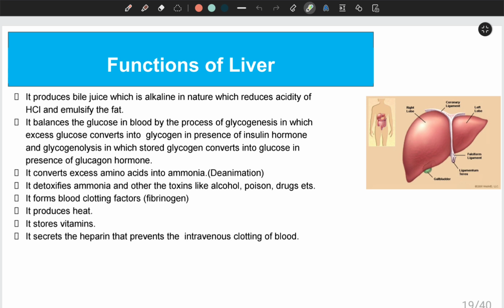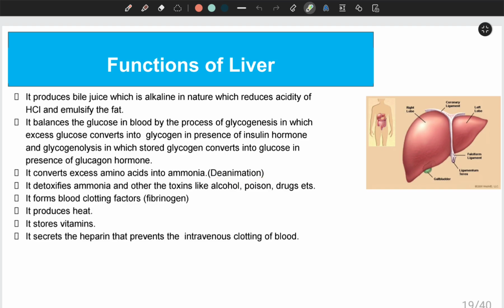It also balances the glucose in blood by the process of glycogenesis, by converting glucose into glycogen in the presence of insulin hormone produced by the pancreas. And it also helps in glycogenolysis, in which the stored glycogen converts into glucose whenever it is needed, in the presence of glucagon hormone produced again by the pancreas. It converts excess amino acids present in the blood into ammonia, and the process is known as deamination.